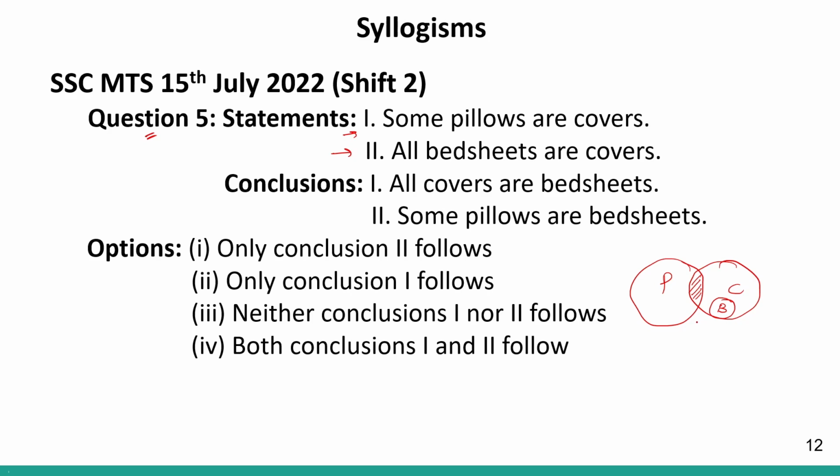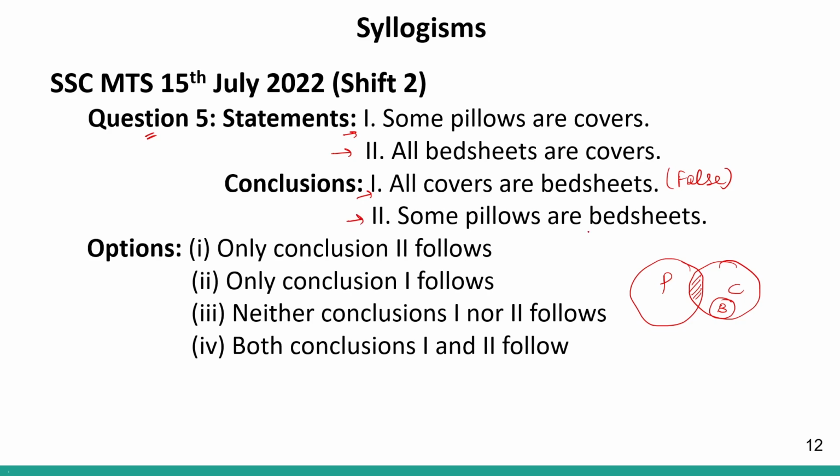This will be my Venn diagram. Based on this, let us solve the conclusions. Conclusion number 1 says all covers are bed sheets. So definitely it is false, because there is no indication that all covers are bed sheets. It is a possibility. It may or may not be true. Therefore, this is a false conclusion.